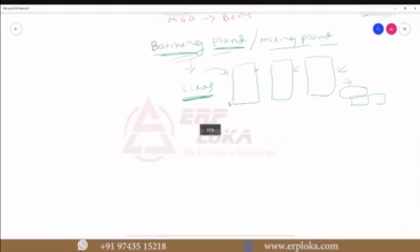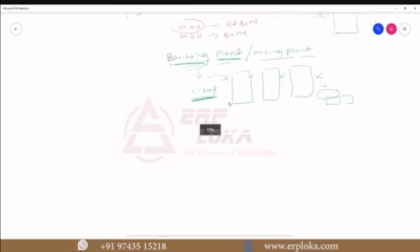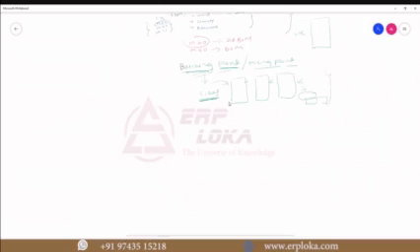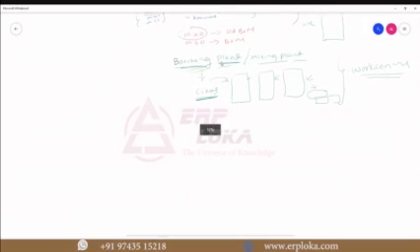This batching plant, now in FICO and PP, people will know that SAP will call it a work center. The batching plant and all, we'll call it a work center where all our resources are there. Then after this, once in the batching plant, after that we'll put it into our precast bay, or we call it a mold.